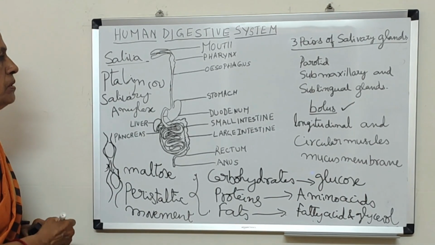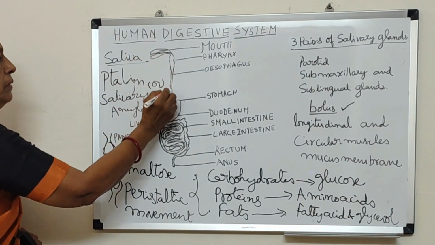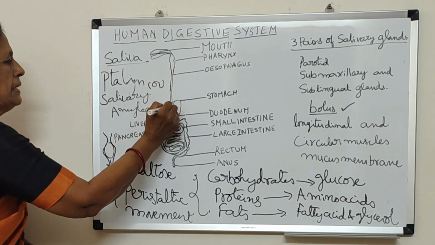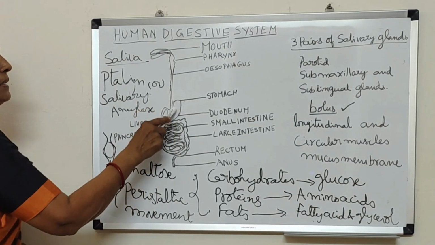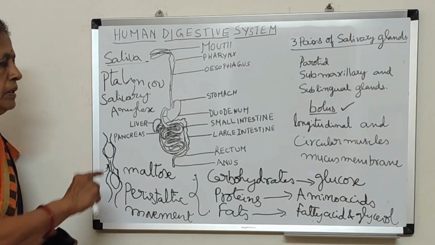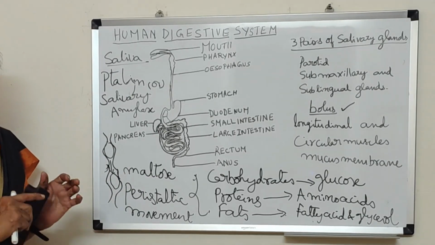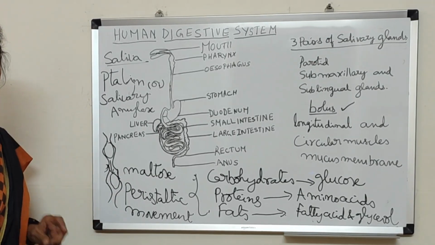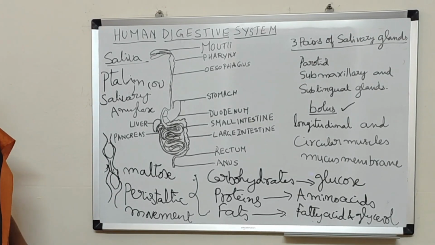Okay, so this is how the food passes through the esophagus and then enters into a sac-like structure called the stomach. Okay, so in the next class we shall see what happens to the bolus in the stomach. Okay, thank you.